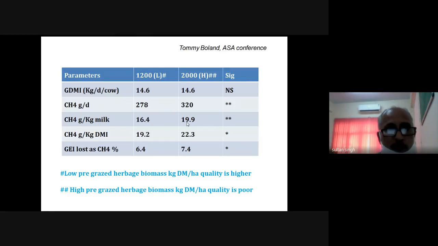Again, the methane production per kg of the dry matter intake is less in case of the less grazed pasture compared to the high grazed pasture. Again, it is because of the quality and composition of the biomass that is available in that particular pasture.